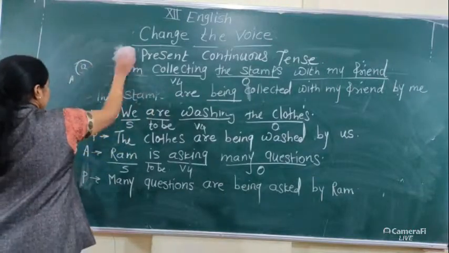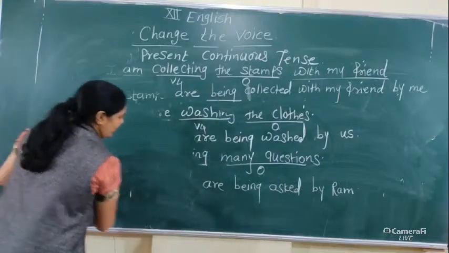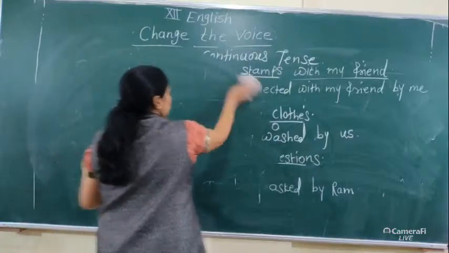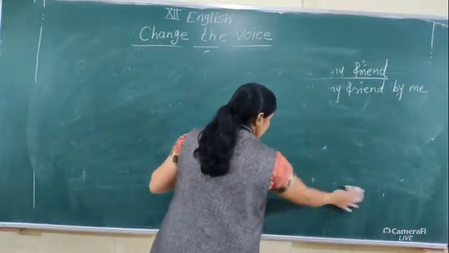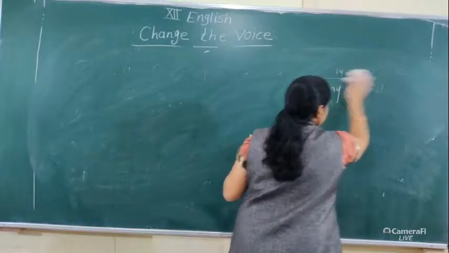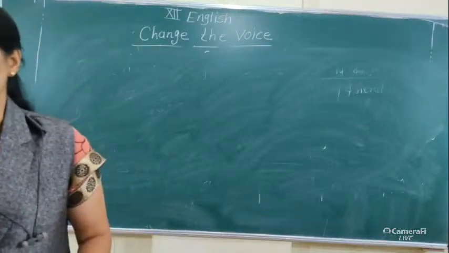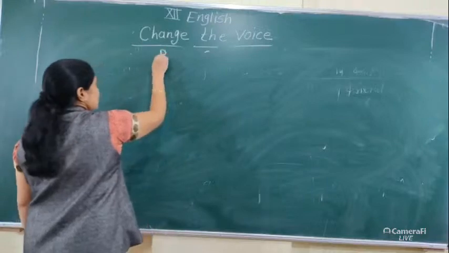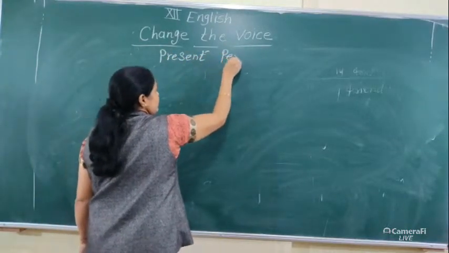Now see, the third tense is present perfect tense. You know very well that the structure of present perfect tense is subject plus have/has plus V3 plus object. Now see, present perfect tense.